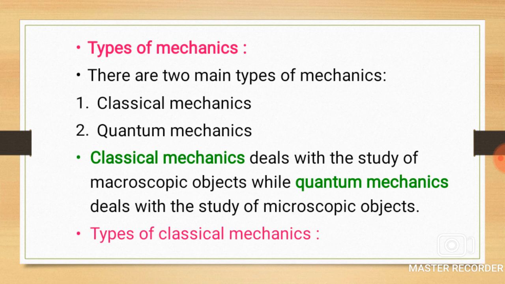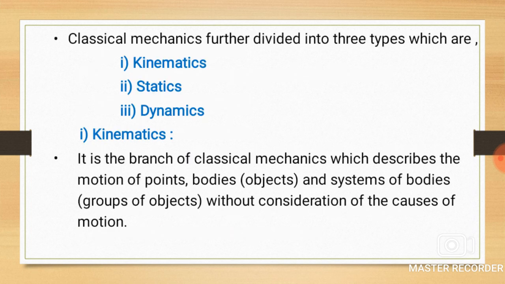Again, classical mechanics is classified into different types. Classical mechanics is further divided into three types: first is kinematics, second one is statics, third one is dynamics. These are the types of classical mechanics. First we see kinematics. It is a branch of classical mechanics which describes the motion of points, bodies or objects, and a system of bodies or a group of objects, without consideration of the causes of the motion.